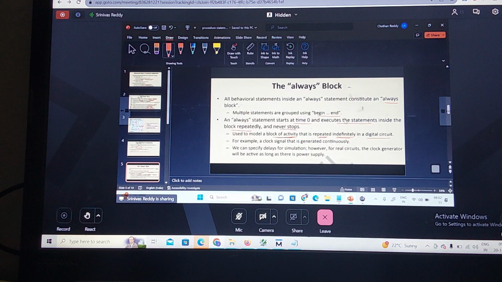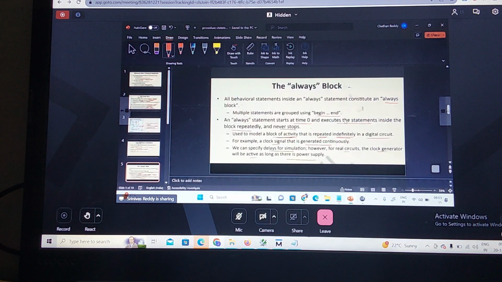We need what block? Always block. For example, a clock signal that generates continuously is an example of an always block. So we can specify delays for the simulation. However, for the real circuit, the clock generation will be active as long as what? The power is supplied on. So this we can see in simulation time, but basically that will not be synthesizable.